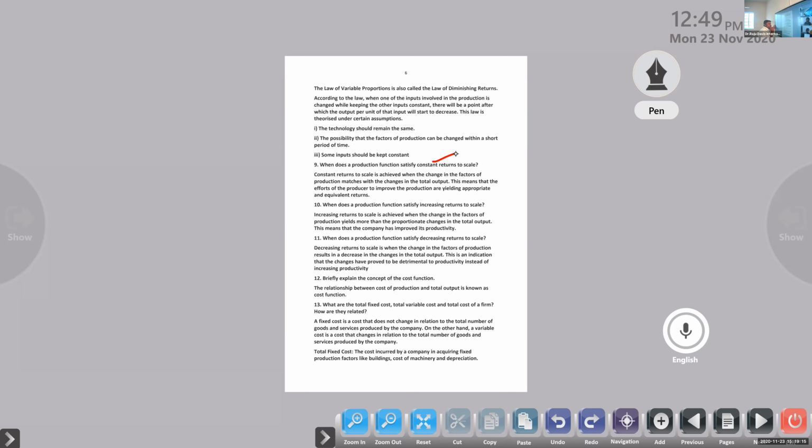So after utilizing the inputs, he received the same. So that is going to be the constant returns to scale.